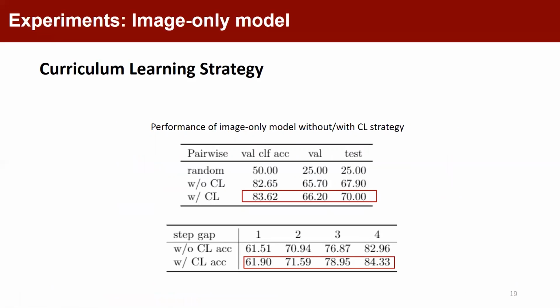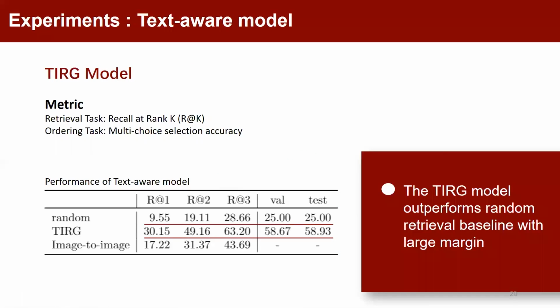As shown in the two tables, the curricular learning strategy can slightly improve the model performance. Next, I will introduce the results of a text-aware model. Because it is a retrieval model, we use recall at rank k as metric. From the following table, the TIRG model outperforms random retrieval with large margin.